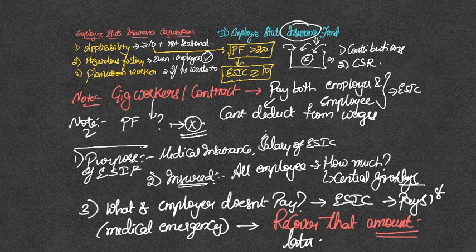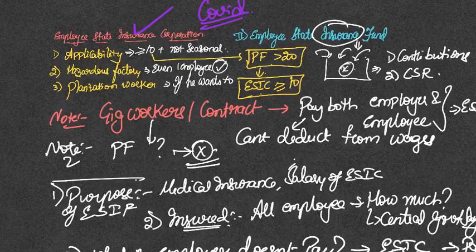Provident fund can be a very long term objective, but insurance is something that cannot wait in cases of emergency, and especially in the times of COVID we have seen how insurance is a priority. So the Employee State Insurance Corporation under the labor ministry, which is an attached office to the labor ministry, takes care of the insurance needs of various employees. So applicability, certain definitions in the code with respect to this particular ESIC component, we have to discuss those, and these are important from MCQ perspective.